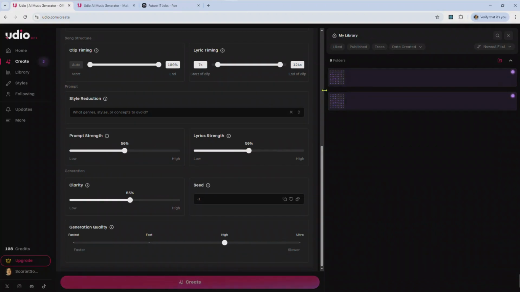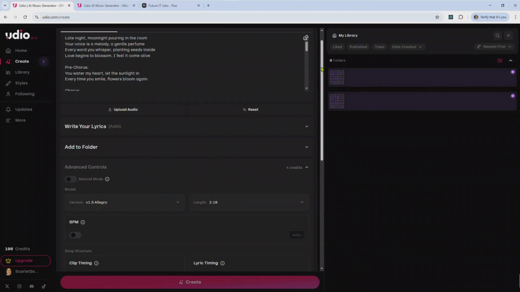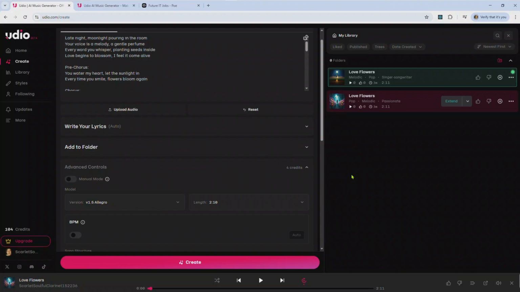They are saying I have only 4 credits. That means I can create only 4 music, and now I'm generating 2 different music. So now let's see. Our music is here, so I'm going to play it for us to listen. They didn't allow us to choose a genre. They just generated the music for us from our lyrics. Now let's see what the outcome sounds like.